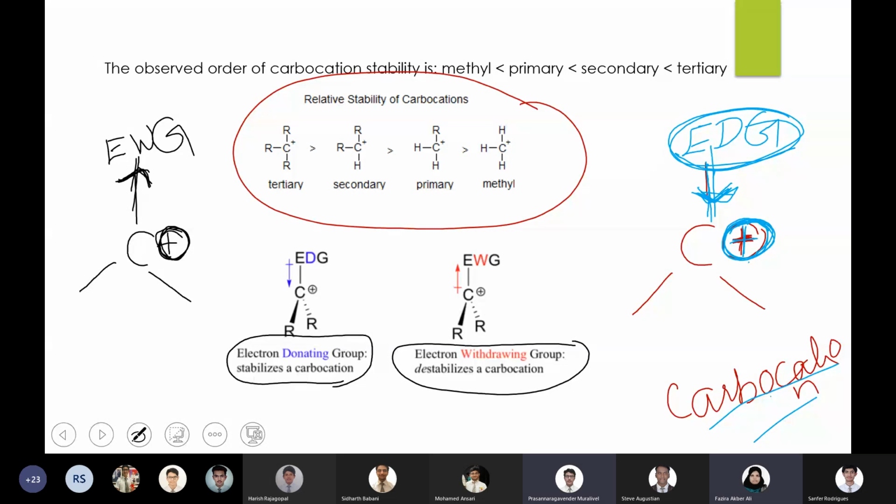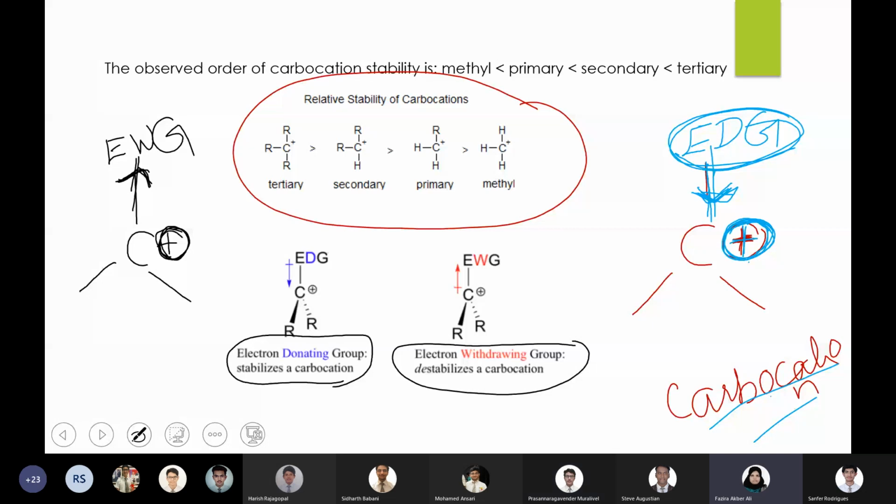Yeah, destabilizes. Yes, ma'am. And for electron donating group, the element donates the electrons, so it becomes more stable. I mean the positivity, or the extent of positive charge, decreases.